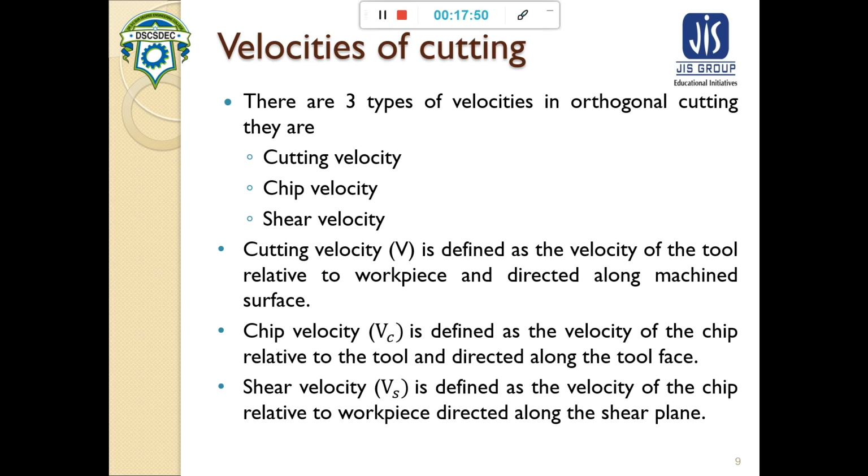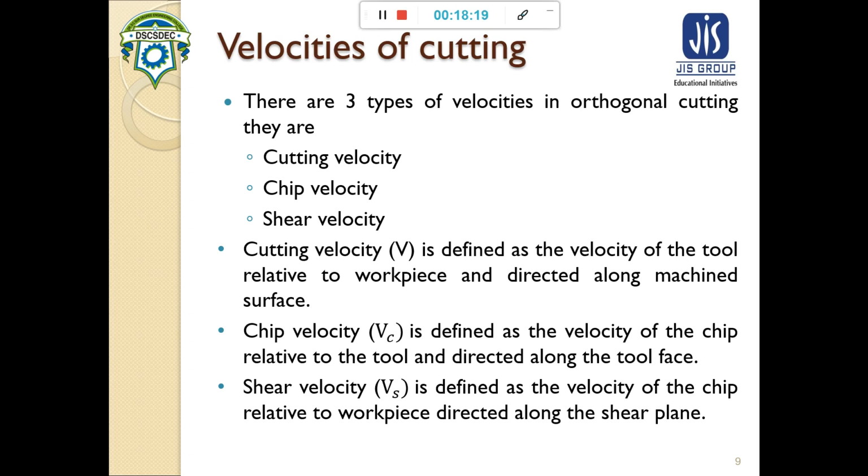Next, shear velocity. Shear velocity is defined as the velocity of the chip relative to the workpiece, and it is directed along the shear plane. That means it is the velocity of the chip which is leaving the workpiece.